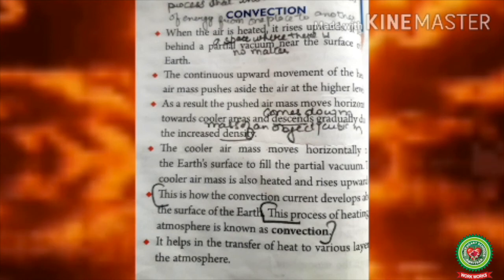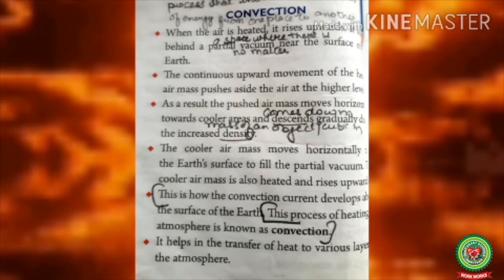Convection is the process that involves the movement of energy from one place to another. When the air is heated, it rises upward. It leaves behind a partial vacuum, meaning an emptiness near the surface of the earth. The continuous upward movement of the heated air mass pushes aside the air at the higher levels. As a result, the pushed air mass moves horizontally towards the cooler areas and descends gradually due to the increased density. The cooler air mass moves horizontally near the Earth's surface to fill up the partial vacuum.